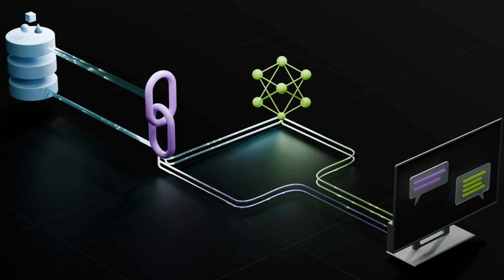RAG is a game changing approach that transforms how AI understands and uses information. Instead of memorizing everything, we give the AI a powerful research assistant, a system that can instantly find and retrieve the most relevant information from the specific knowledge base. Think of it like having a brilliant researcher who can instantly scan through thousands of documents, find the exact relevant passages, and then use those to craft a precise, informative answer.